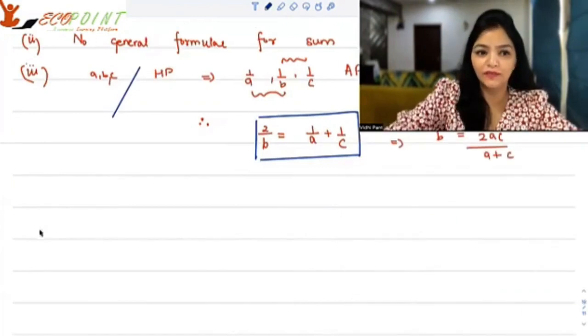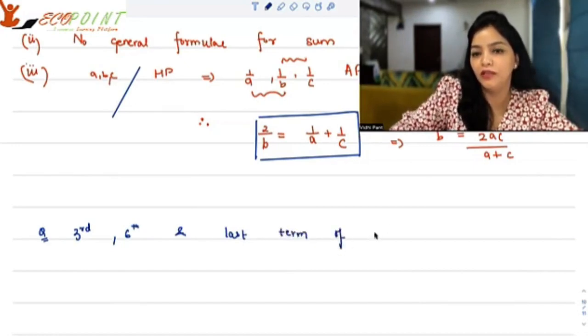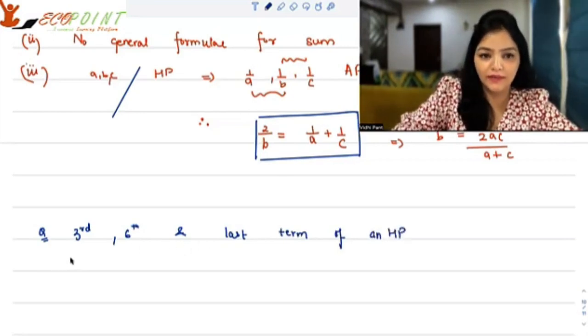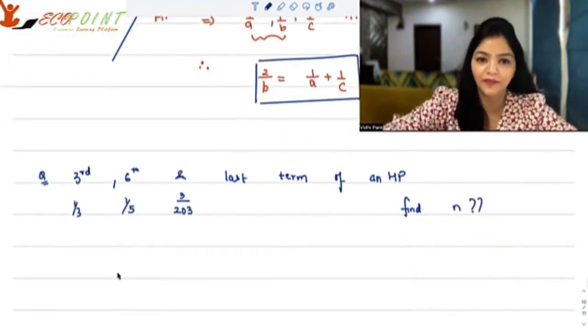Let's work on a question. So suppose the third term, sixth term, and last term of an HP is 1 upon 3, 1 upon 5, and 3 upon 203. You have to find n. How many terms are actually there?